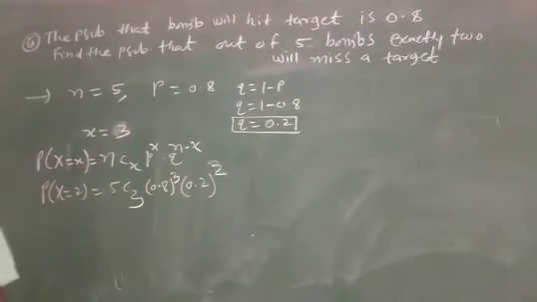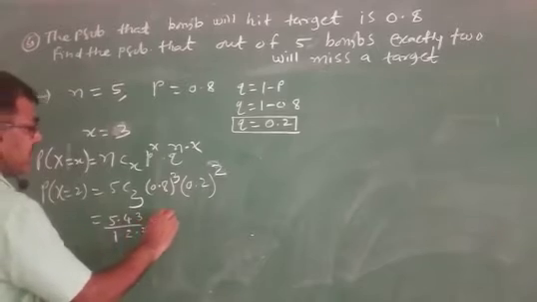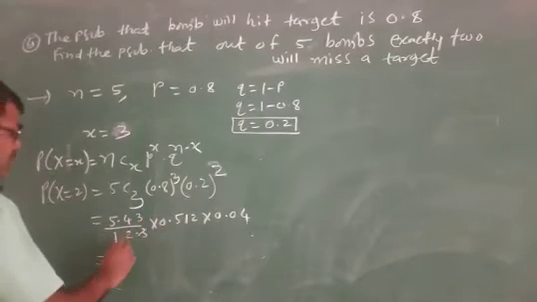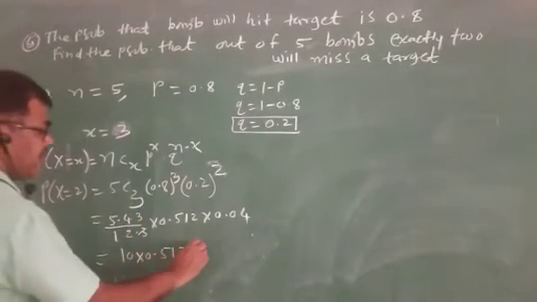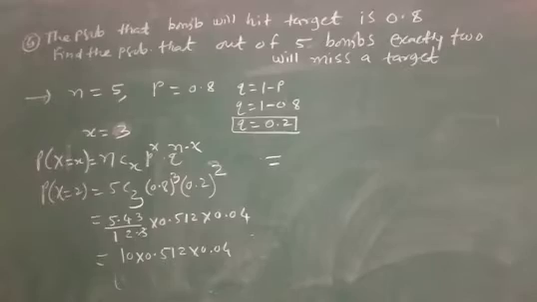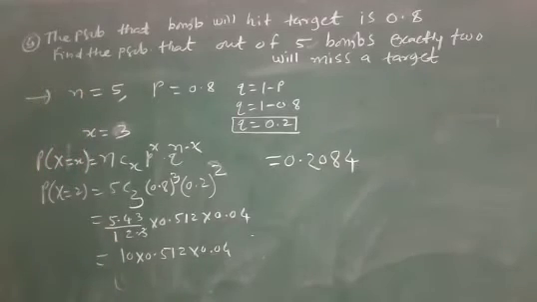Find the probability that... equal to 10, into 4 into 3 upon 1, 2, 3, 0.512, 0.04. 10 into 0.512 into 0.04 is equal to 0.2084. Exactly 2 bombs miss and 3 hit.